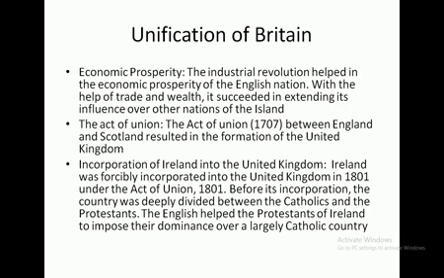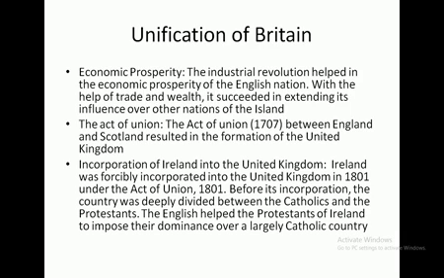After some time, Ireland was also incorporated in the UK. So the UK is made up of three countries: England, Scotland and Ireland. Ireland was forcibly incorporated in the UK in 1801 under the Act of Union 1801. So in 1707, Scotland and England combined together, and in 1801 Ireland also combined.